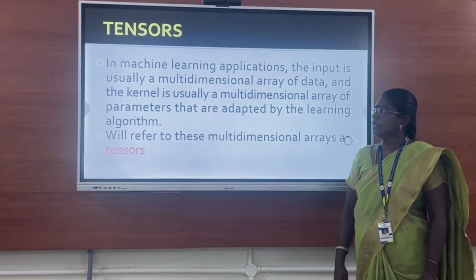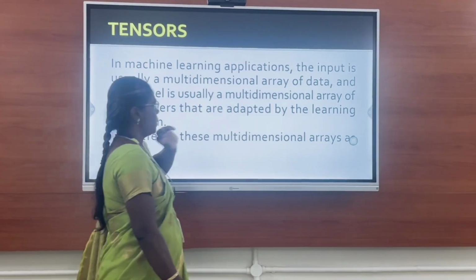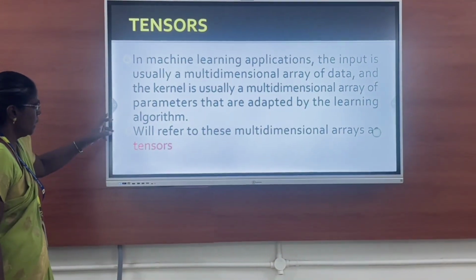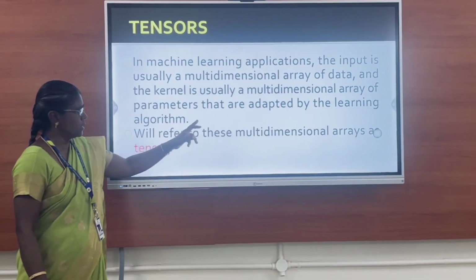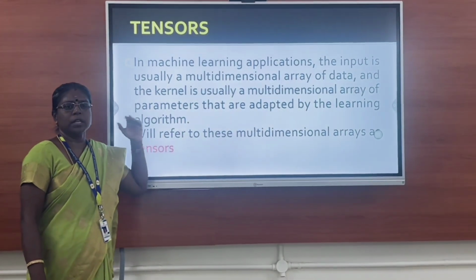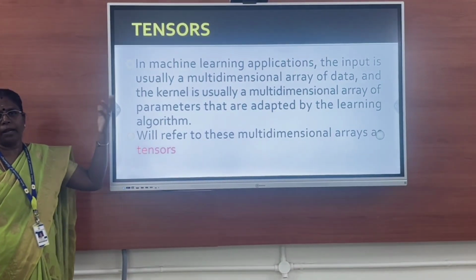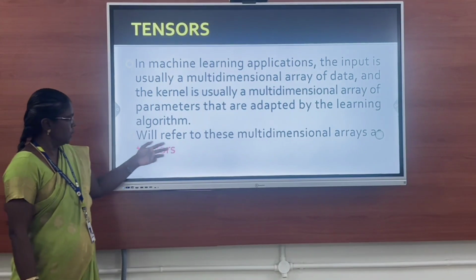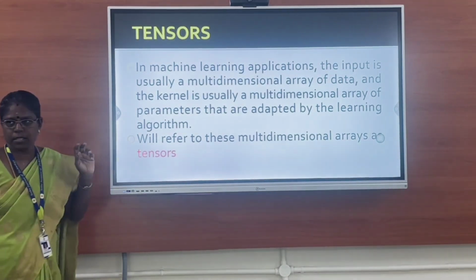So what is meant by tensor? In machine learning applications, the input is usually a multidimensional array. As I said already, the kernel is also a multidimensional array of parameters that are adapted by the learning algorithm. If you are going to write a separate algorithm, then you can design your own kernel. This multidimensional array is referred to as a tensor.